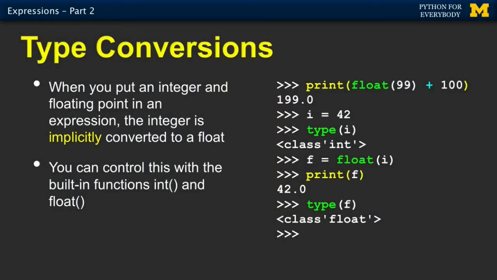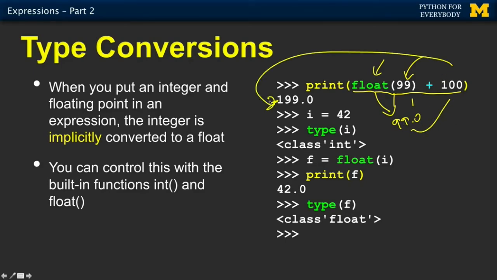We also have a set of built-in functions that can convert from one type to another. There's float, there's int. Float is a function. It again has parentheses. We pass in 99. As this expression is being evaluated, it has to call float. It passes in 99, and what comes back is 99.0, which is a floating point representation of the number 99. 99 and 99.0 are not the same. This is a floating point number. So when this addition happens, it produces 199.0, a floating point 199.0. By calling float, you are force converting that to a floating point number.